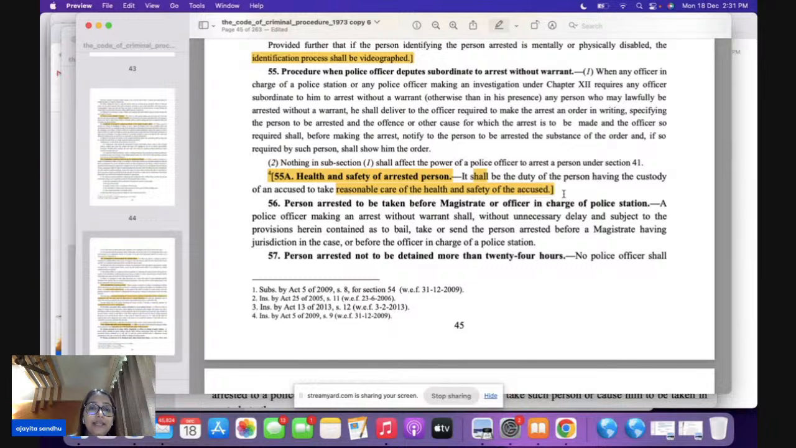Section 56 is saying that when a police officer makes an arrest without warrant, now without unnecessary delay, what is he going to do?